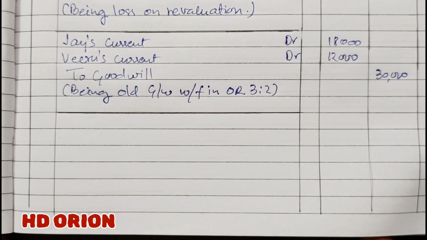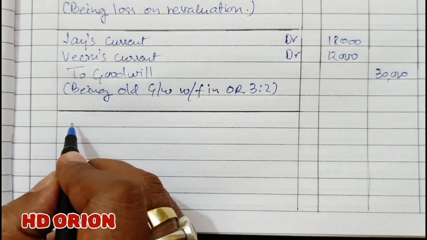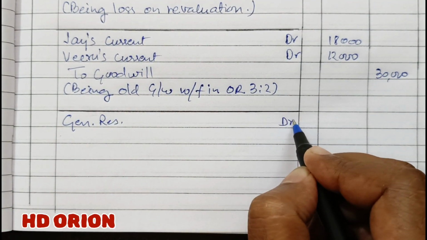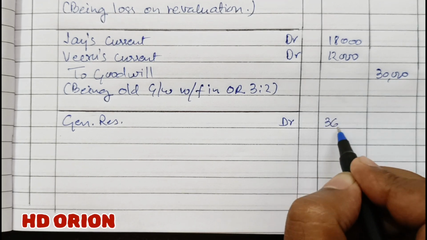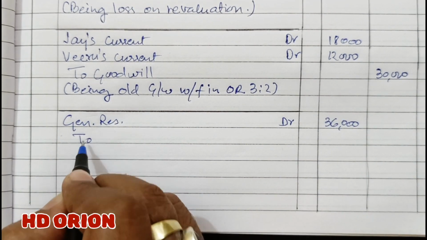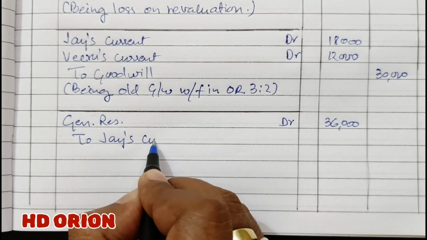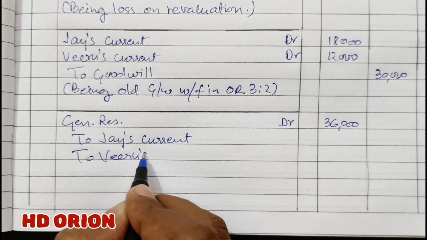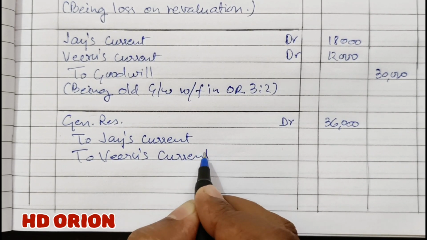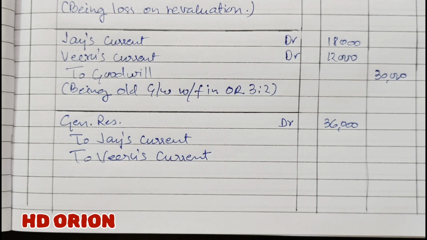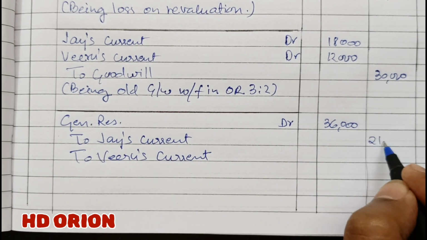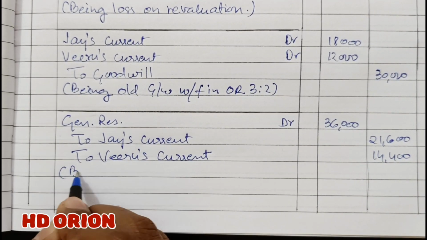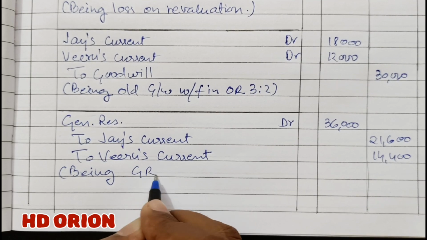Now there is general reserve also. So general reserve is a liability. It will be debited and closed. And the amount is rupees 36,000 transferred to old partners. Jay's current account and to Viru's current account in their old profit sharing ratio. 21,600 and 14,400, being general reserve transferred.